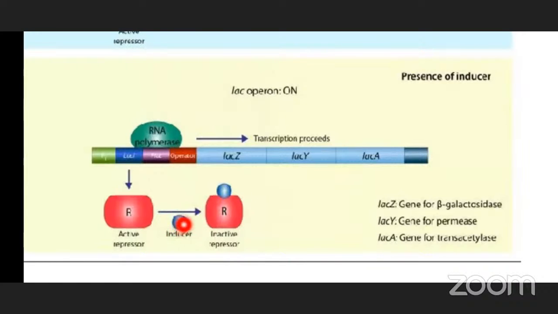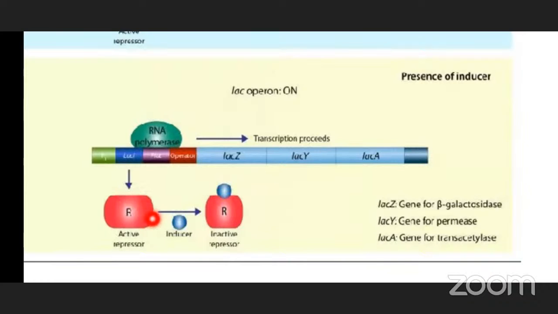This lactose binds with the help of the I gene. The I gene codes for the repressor. Repressor means it stops or prevents the regulatory mechanism. Is it clear?